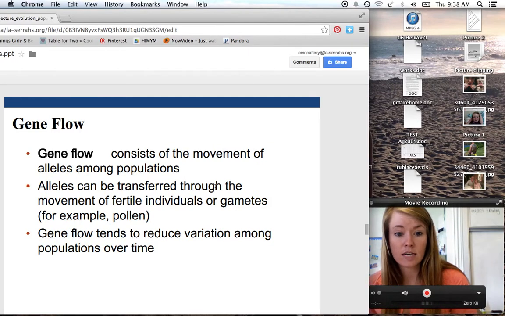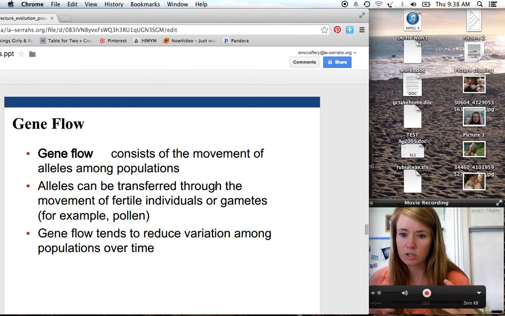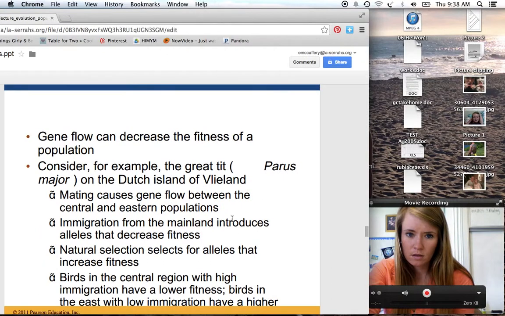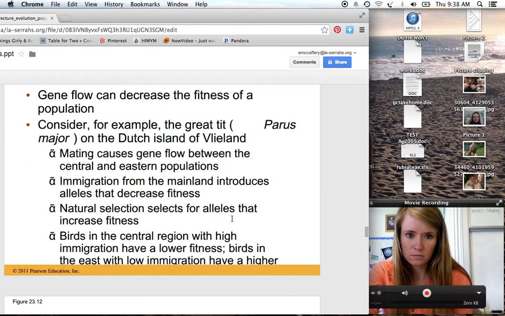And then gene flow tends to reduce variation among populations over time. So if we're having a lot of gene flow between two populations, that means those two populations are kind of becoming one population if they're breeding together that often. And so it's going to reduce the differences between the two of them because they're becoming one. And so gene flow can also reduce the fitness of a population, so the ability of a population to survive and reproduce.